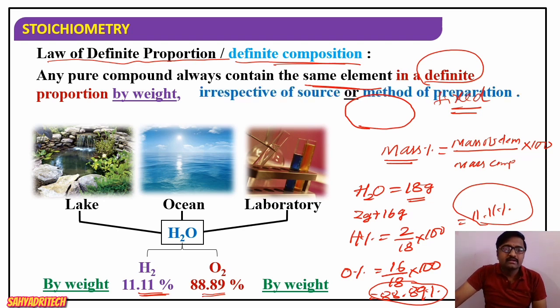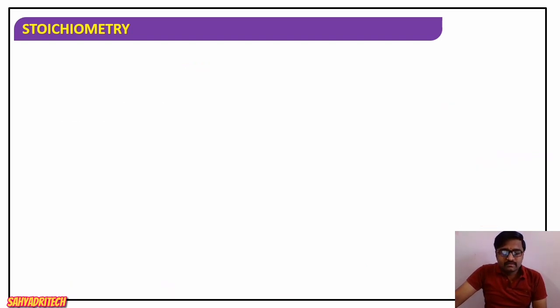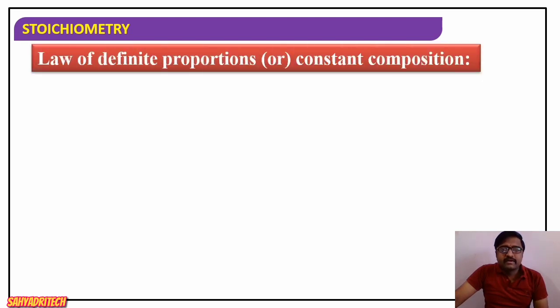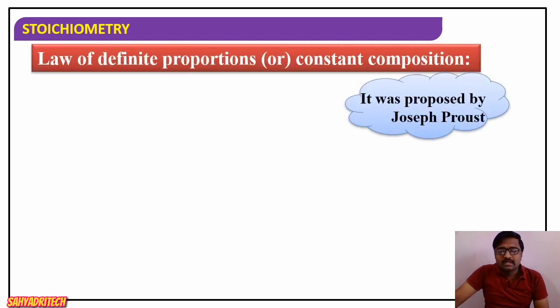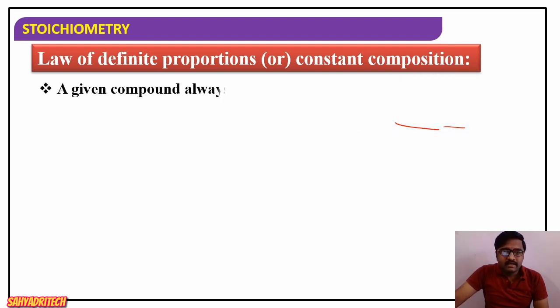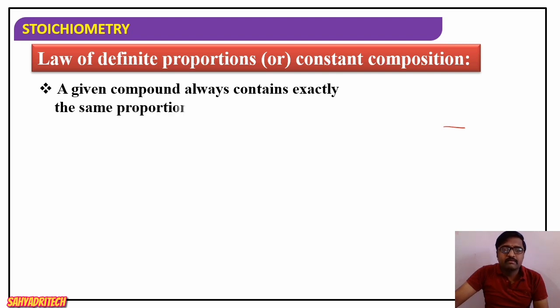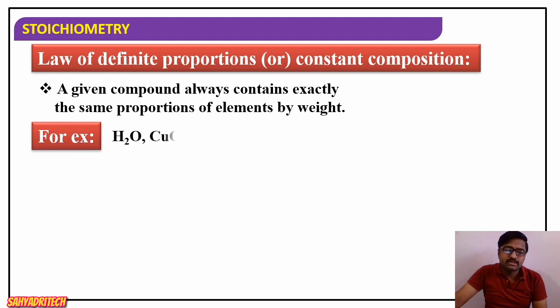Okay, you got it. So what is the law? The law of definite proportion, or the law of constant proportion, which was proposed by Joseph Proust. And what the law says: a given compound always contains exactly the same proportion of elements by weight, irrespective of its source.